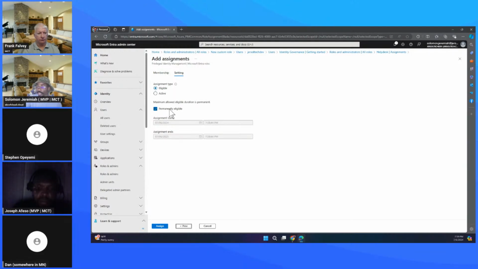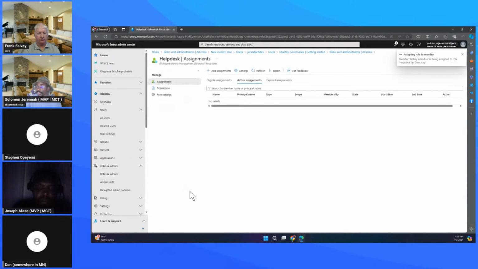And permanent eligible just means it's going to be permanent, but you need to take action. And if I choose to remove this, then I can set a time frame for which this user will be eligible for this role. So we can then just click on assign, and that's how we assign roles to this user. And the permissions I selected when creating that custom role, that's exactly what that user will be able to perform.